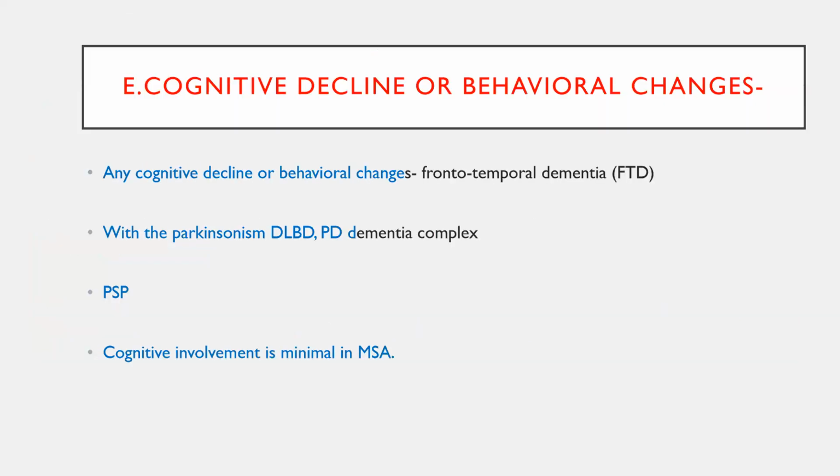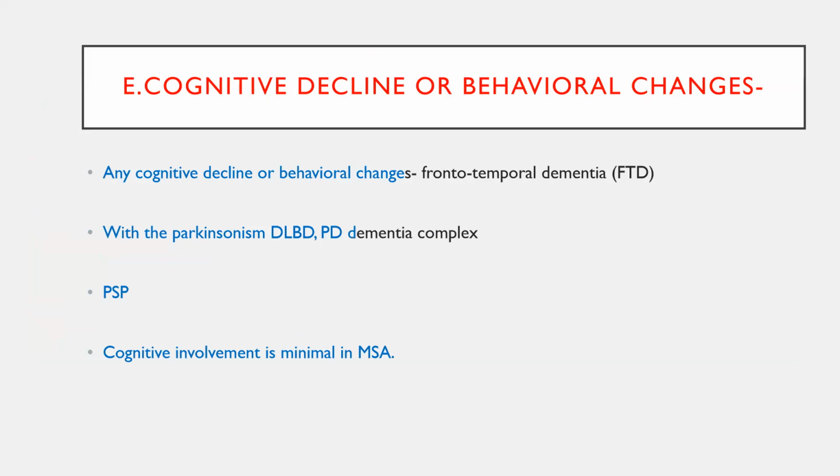Cognitive dysfunction and behavioral issues should also be asked in the history, because cognitive decline and behavioral changes are seen in the frontotemporal dementias, which can again be associated with Parkinson's disease and amyotrophic lateral sclerosis. So the patient may present as Parkinsonism. After examination and history taking, the patient might have frontotemporal lobar dysfunction.